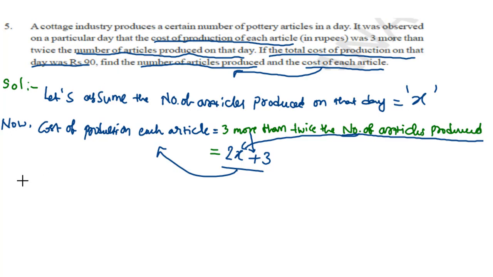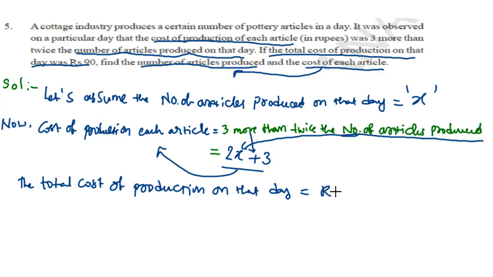So let us write it first. The total cost of production on that day is given as rupees 90. So how can we get the total cost of production on that day? Simple.